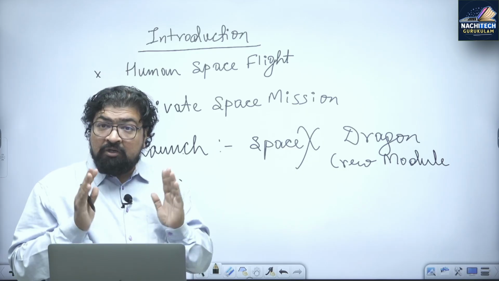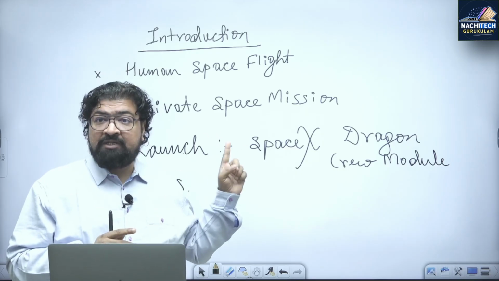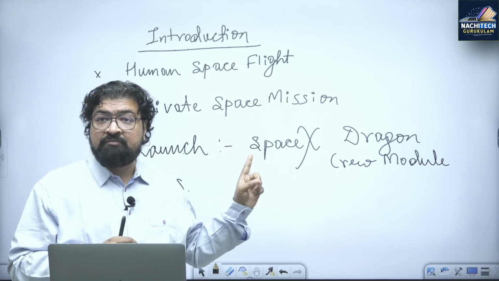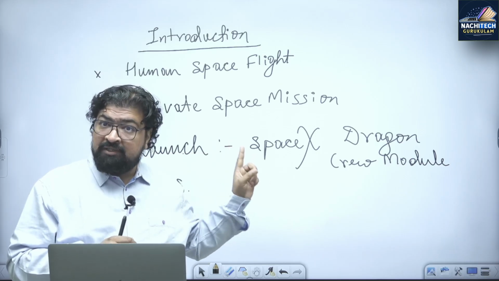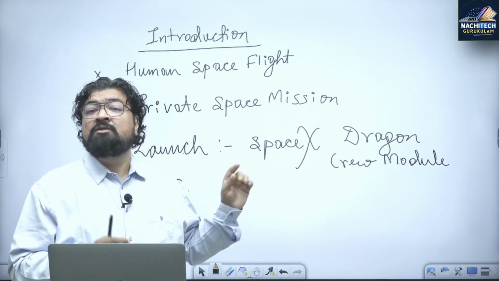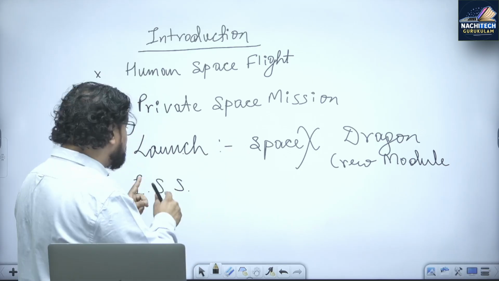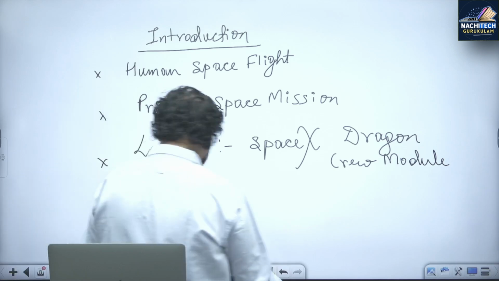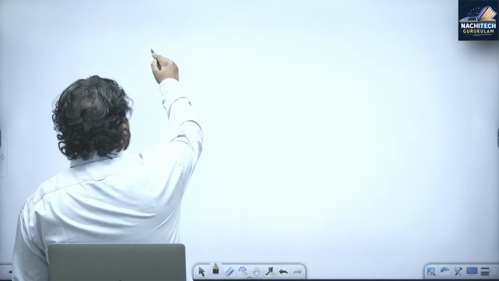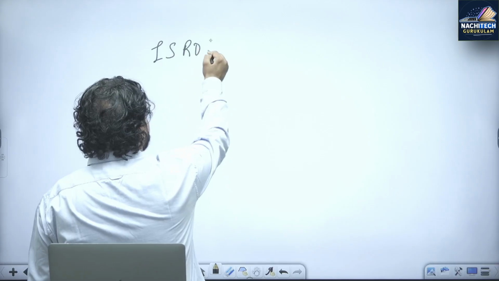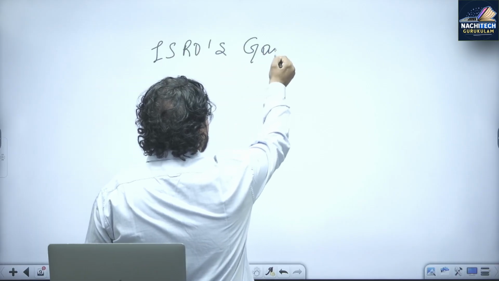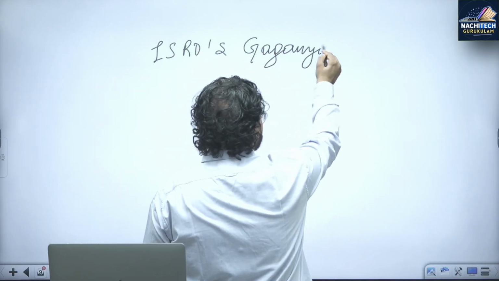But what I would like to bring up, because this topic is very, very important for this year's main examination, and I'm very sure that there will be a question based on this. So what is very important here? You have to connect this with the Gaganyaan mission, right? India's ISRO's Gaganyaan mission, because this is one of the things which will become a part of it.